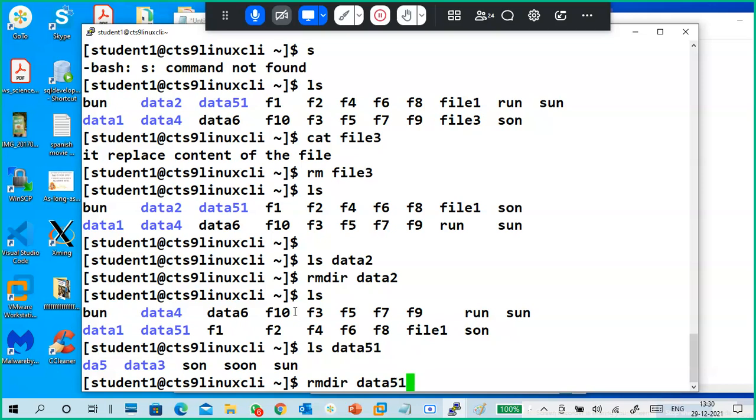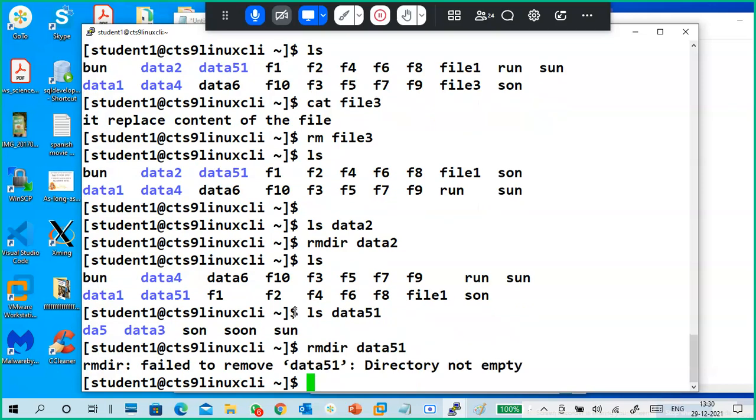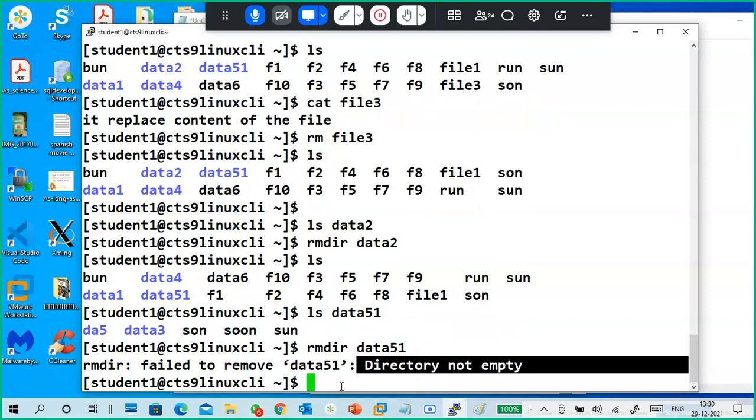Okay, rmdir data 51. What is it showing? Why did it fail to remove? What is the reason? Because there is no file? There is no file named data 51?